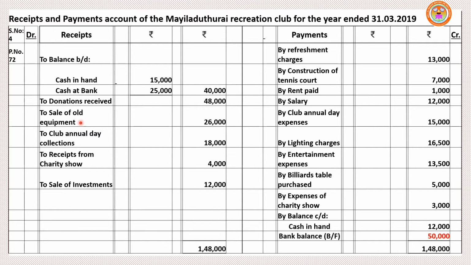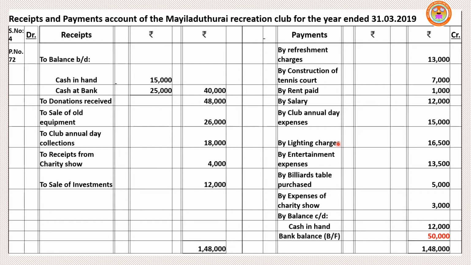Next one, donation received. Show it under debit side, receipt side. Then sale of old equipment also, receipts. Refreshment charges, payment, write it under credit side. Club annual day collection, receipt side, debit side. Construction of tennis court, 7,000, payment side, credit side. Receipts from charity show, receipts, show it under debit side. Rent paid, expenses, show it under credit side. Salary of watchman also payment side, credit side. Club annual day expenses, credit side, payment.